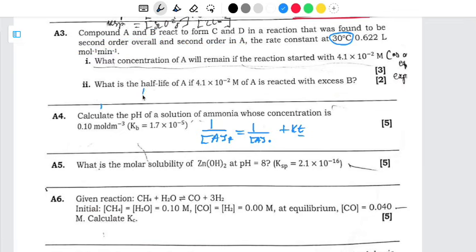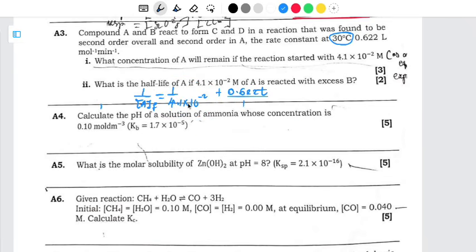So we are going to say 1 divided by the final one, so we are looking for this one here, final, is going to be equal to 1 divided by the initial. We started with 4.1 multiplied by 10 to the power negative 2. Then we also have to include the units. But remember we have K, which is 0.62, then you also put the units, then multiply by 2. So from there now we can do the computation here. We can divide.